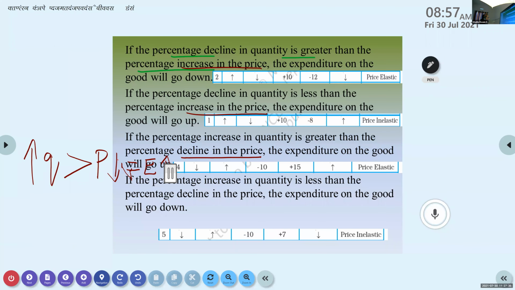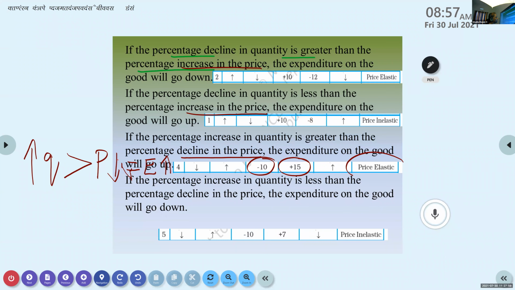Okay. Yes, ma'am. So here you can see the percentage increase in quantity. You can see how much increase? 15 units increased as a result of the reduction in price. There is a reduction of 10 points in price. It resulted in a great increase in the quantity demanded.